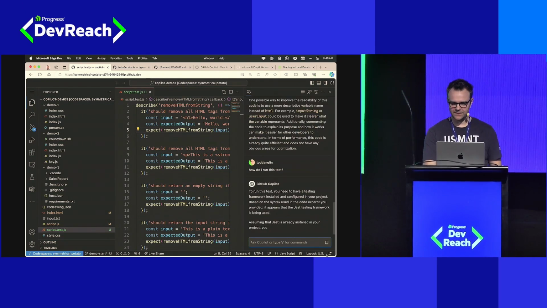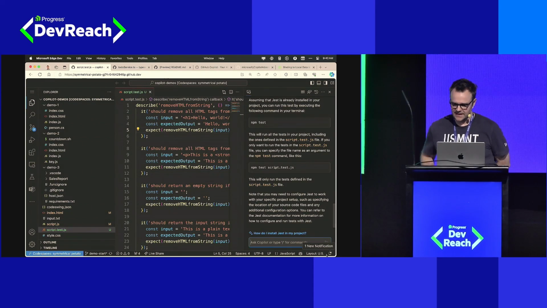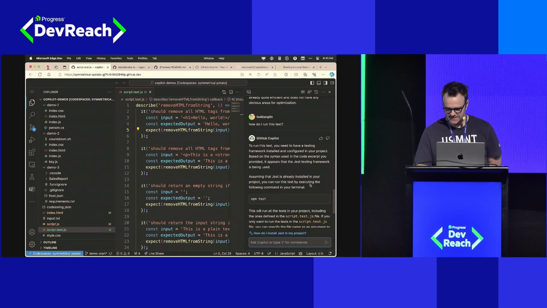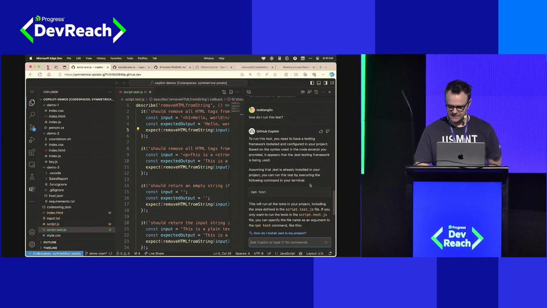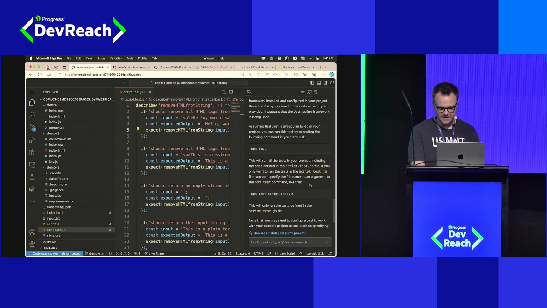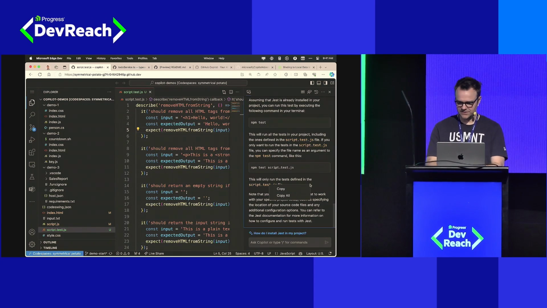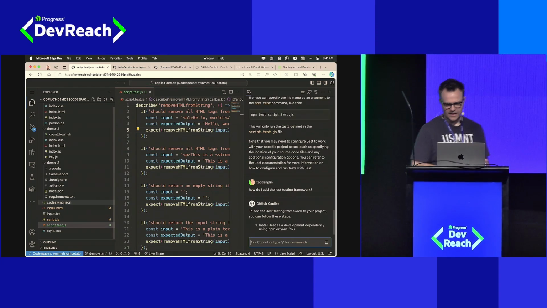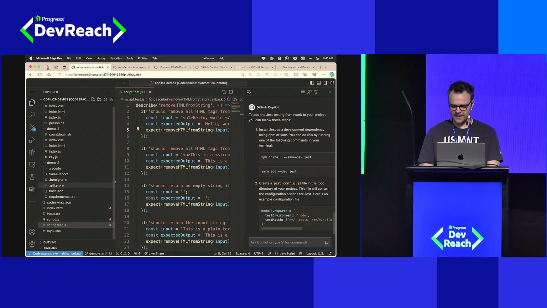And it's going to go think about this. To run this test, you need a testing framework installed. It's suggesting that I use the Jest testing framework. Assuming it's already installed, you can then run npm test, and so on. So let's say I don't have it installed. I don't think I do. How do I add the Jest testing framework? To add the framework, you follow these steps. Okay, that seems simple enough.